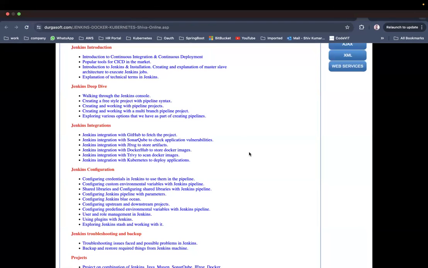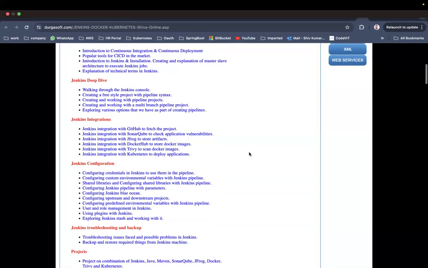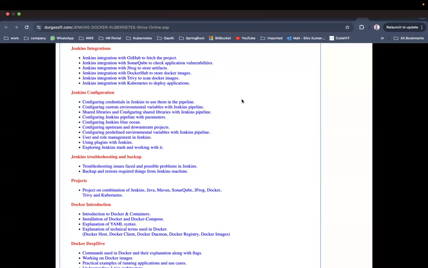Jenkins deep dive. In the Jenkins deep dive, we are going to walk through the Jenkins console, create freestyle projects, pipeline projects, and multi-branch pipeline projects, and work with pipeline projects, exploring the various options available when creating pipelines. Then Jenkins integrations. As part of the project, we are going to integrate Jenkins with GitHub, SonarQube, JFrog, Docker Hub, Trivy, and Kubernetes. We also integrate Jenkins with Blue Ocean, where we can visualize our Jenkins pipeline.